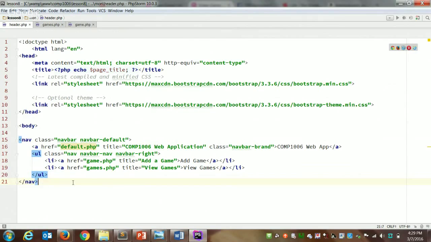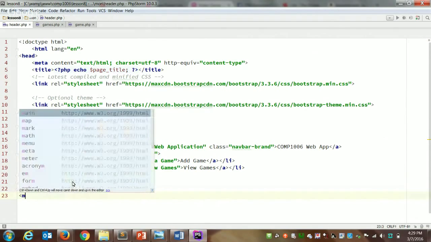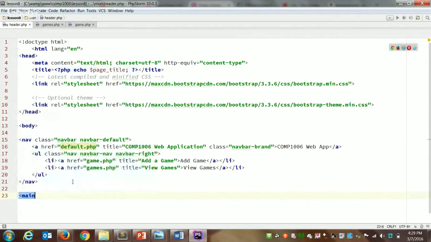Actually, there's two things that I want to do. After our nav section, let's open a main tag. So this says what comes below is the main content of the page. So we'll say main and we'll use a class of container. But we're not going to have the ending main tag here.